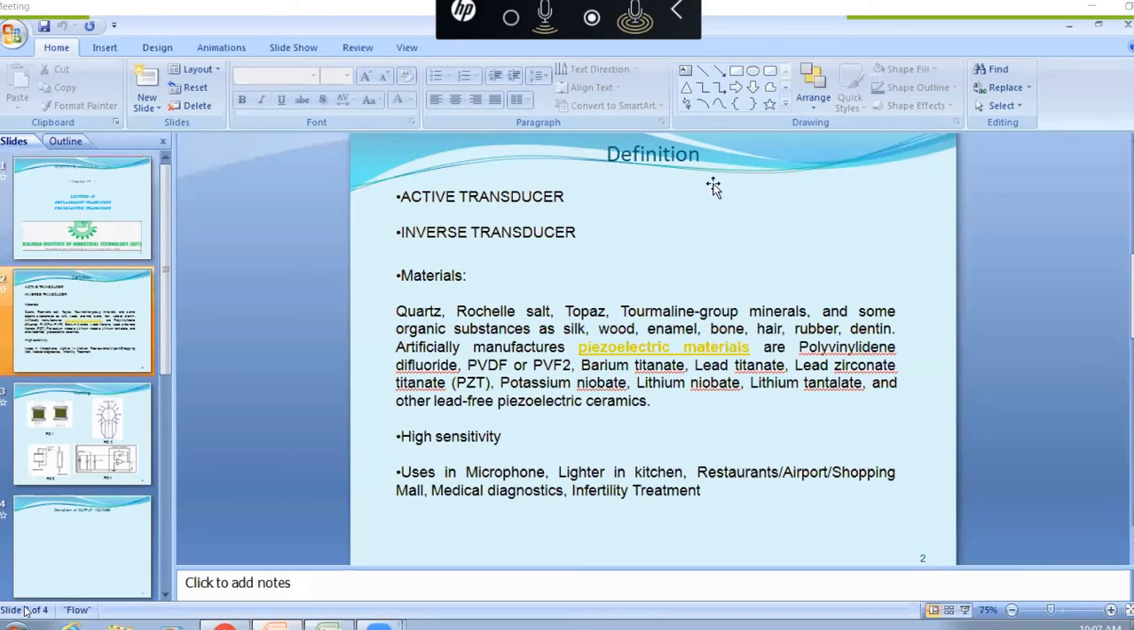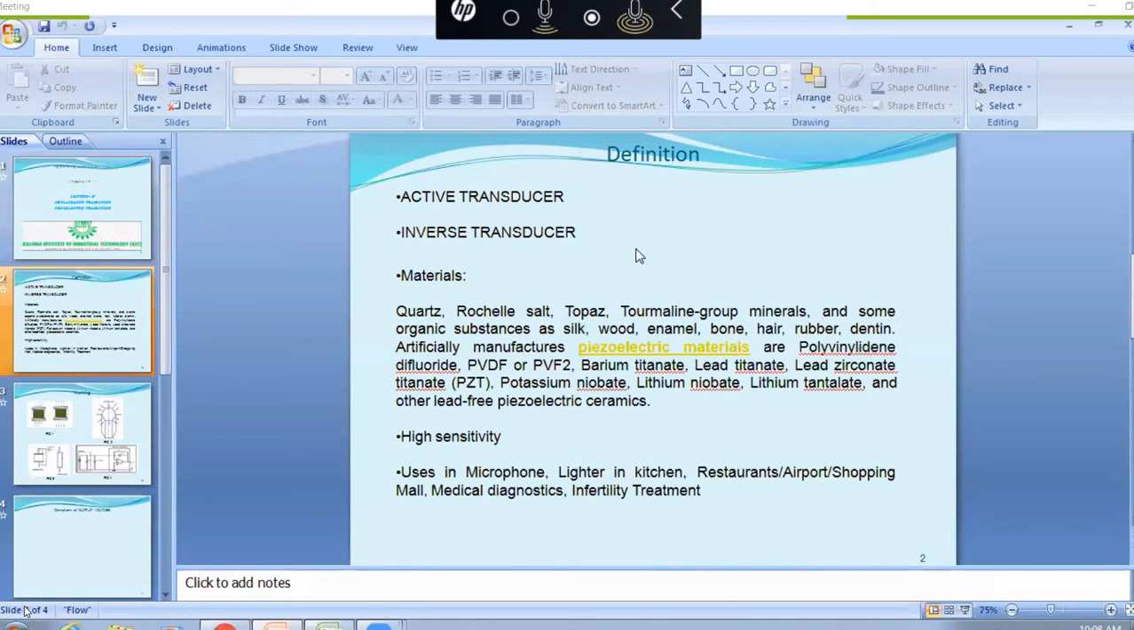On a force, accordingly, you will be getting some electrical voltages or charges. So that is active transducers. Okay, that is called transducers. And why is it called an inverse transducer? Because it is the opposite: it also transforms one form of energy to another form of energy.